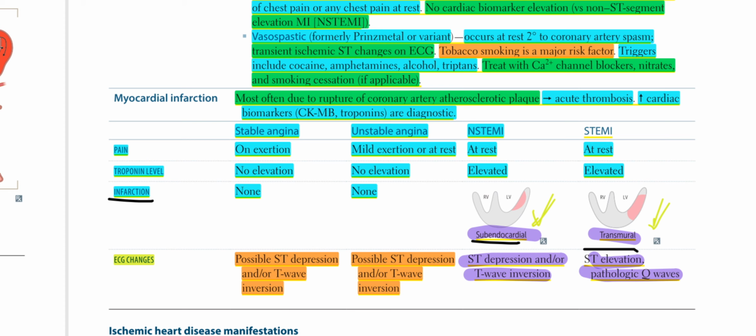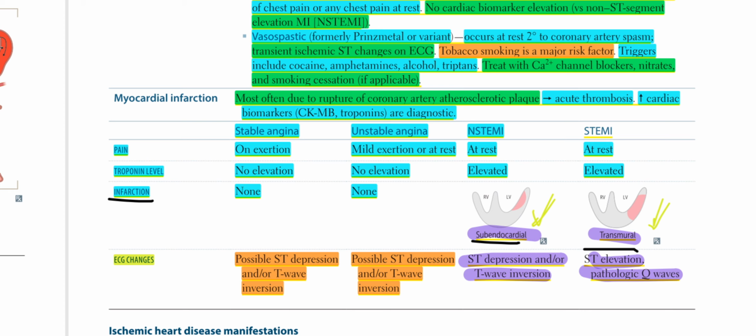ECG changes: in stable angina, possible ST depression and or T-wave inversion. In unstable angina, possible ST depression and or T-wave inversion. In NSTEMI, there is ST depression and or T-wave inversion. But in STEMI, there is ST elevation and pathologic Q waves.